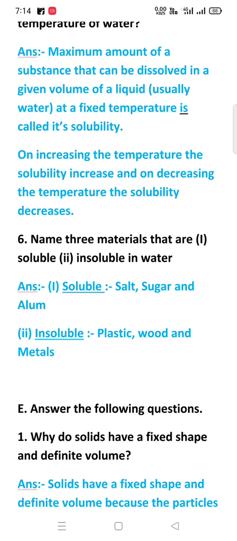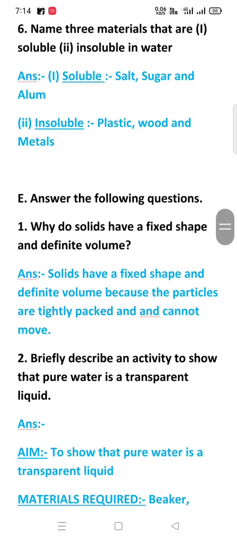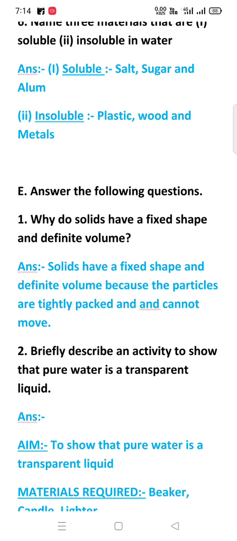Question number 6. Name the three materials that are soluble, insoluble in water. The materials which are soluble in water are salt, sugar, and alum. And the materials which are insoluble in water are plastic, wood, and metals. Now the E part question answer. Why do solids have a fixed shape and definite volume? Solids have a fixed shape and definite volume because the particles are tightly packed and cannot move.